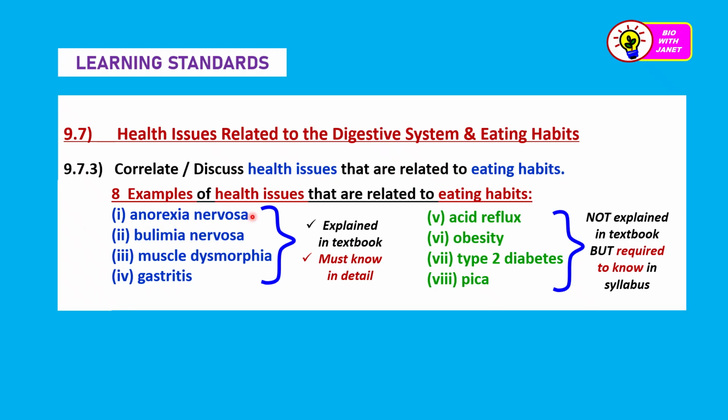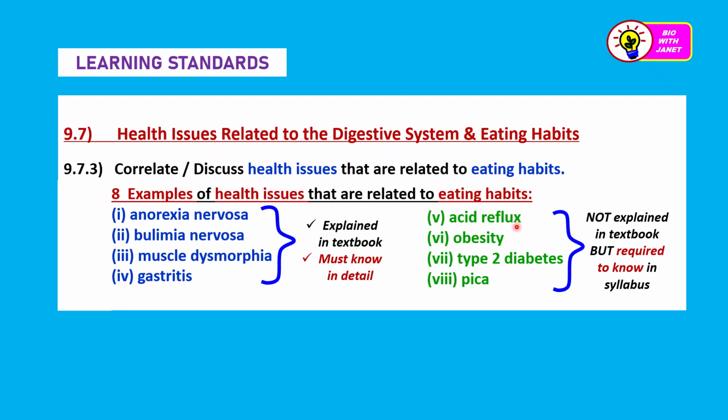Now, there are 8 examples of these health issues that are related to poor eating habits that are mentioned in the syllabus, but only 4 are explained in the textbook. And these are anorexia nervosa, bulimia nervosa, muscle dysmorphia, and gastritis. So the first 3 have been tested in the 2023 SPM paper, right? We must know all this in detail.